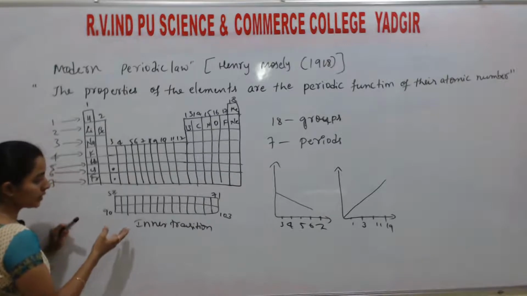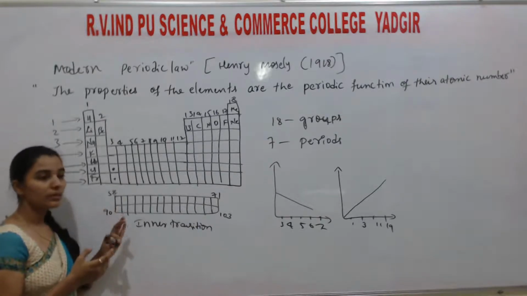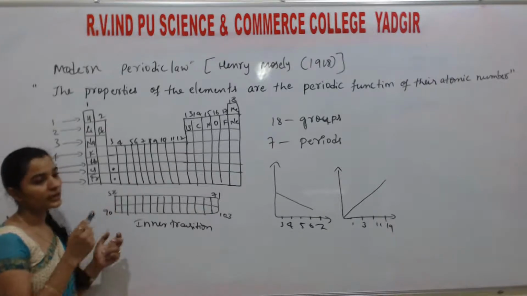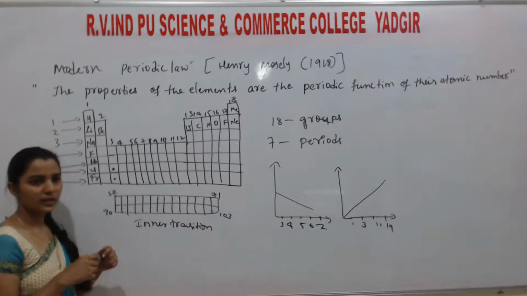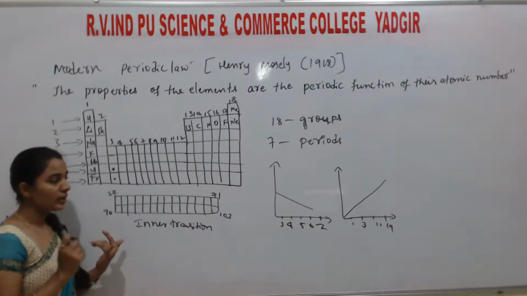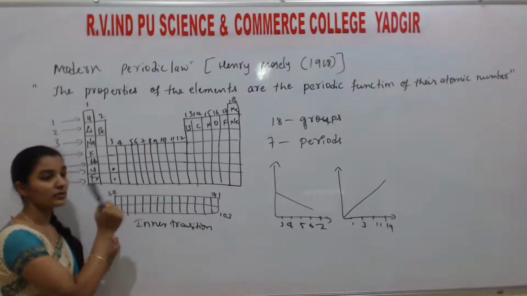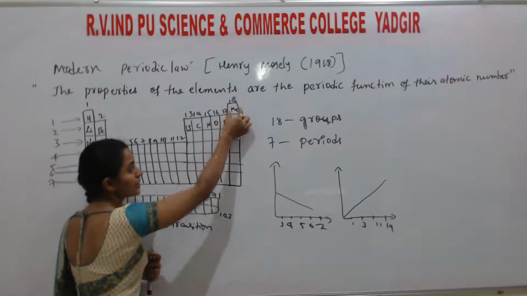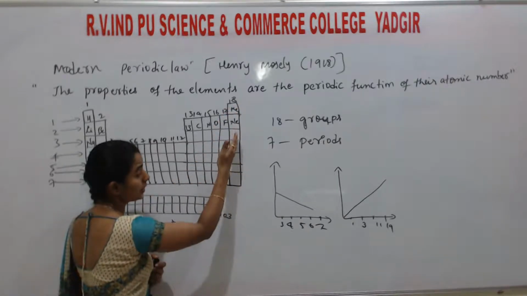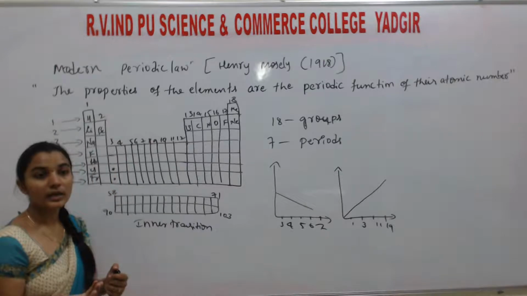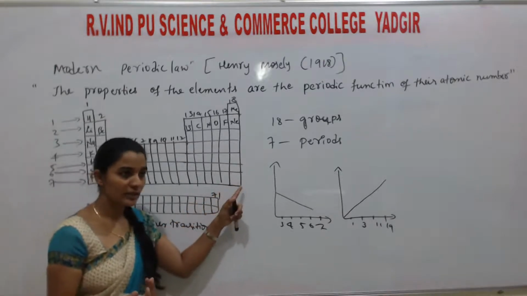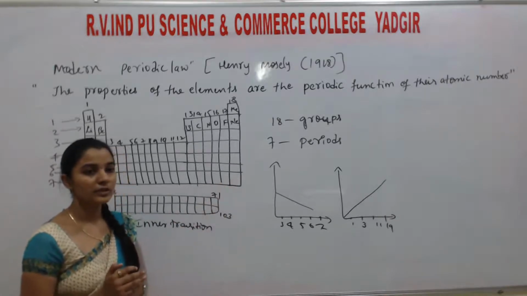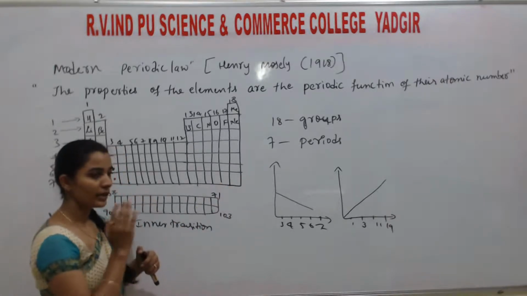Here, since the elements are arranged in increasing order of atomic number, there is no need to explain the space for isotopes. It successfully explains why there is no separate place for isotopes in the periodic table. It also successfully explains why helium, neon, and the other noble gases are at the end of the periodic table: because their valency is 0. They show a completely filled configuration, and a completely filled configuration means the end of the periodic table.